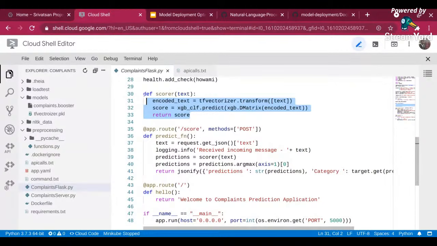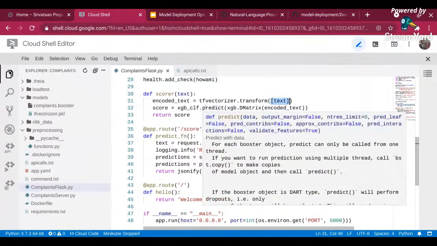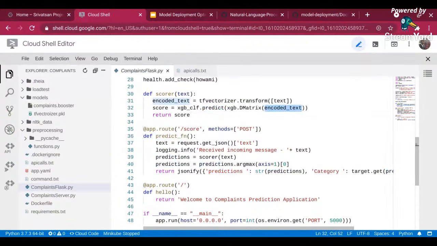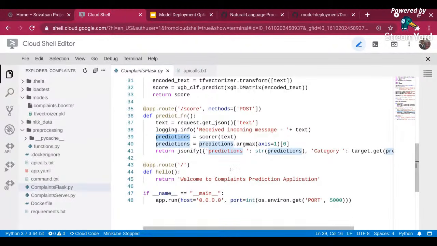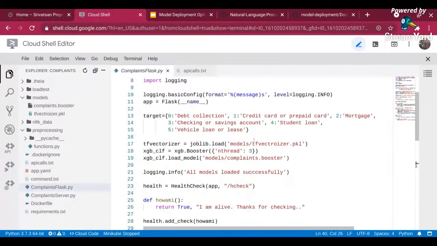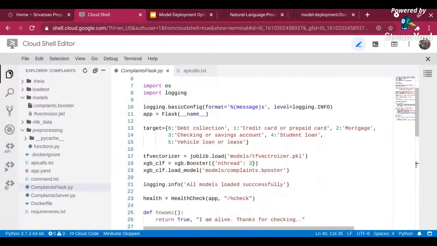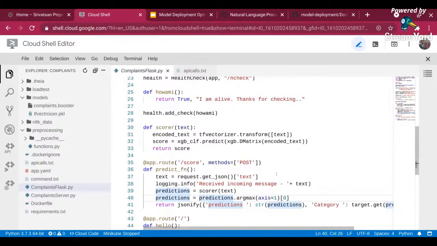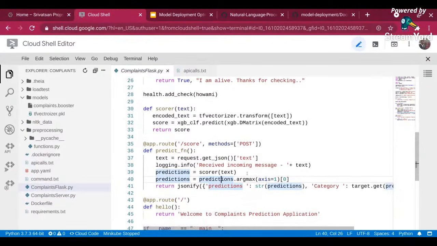The score function is nothing but me calling my TF-IDF vectorizer's transform method and passing the text object over here. Then I am calling my XGBoost predict on this transformed text, and I'm getting a score. So this will call the score function and give me the prediction. Finally, my prediction is from a multi-class classifier, so in this case it will return 0 to 5 classes. As you see on the top, I have 0 to 5 classes. Now I'm getting the argmax, that is the maximum prediction I got for that particular class, and that will give me the predicted class. So it will give me a number between 0 and 5.